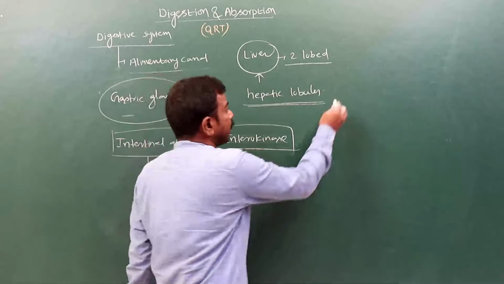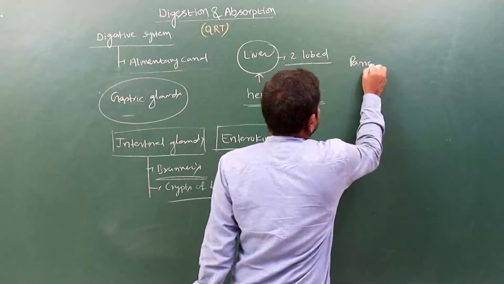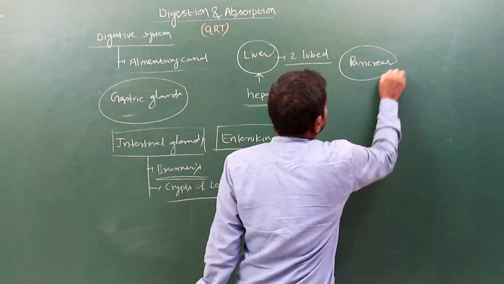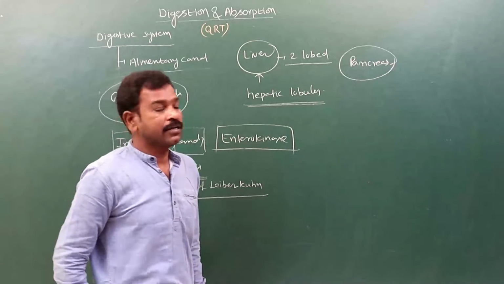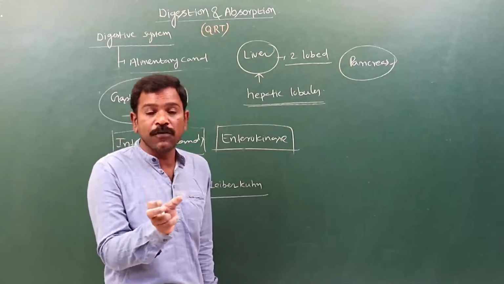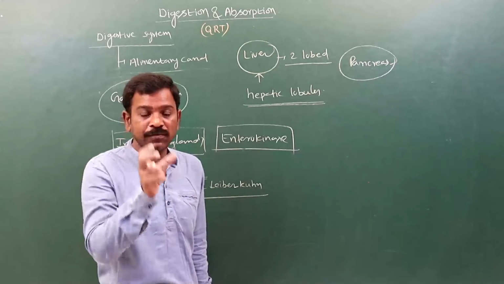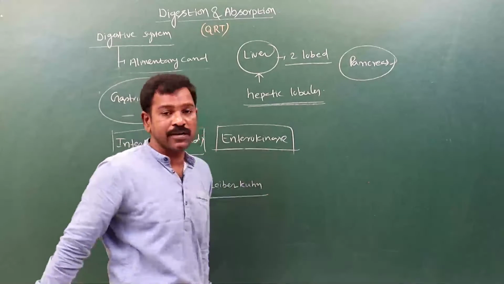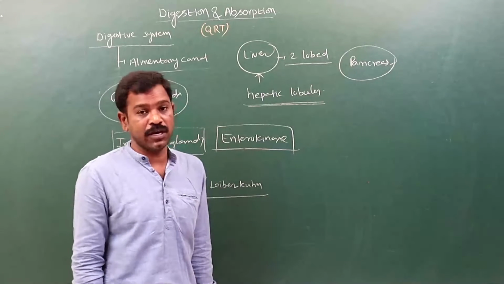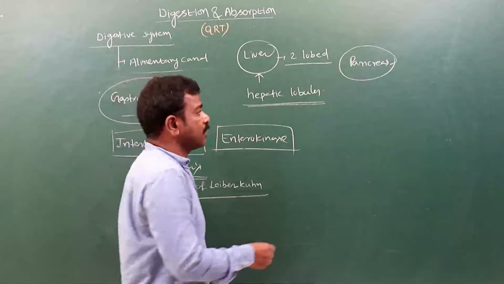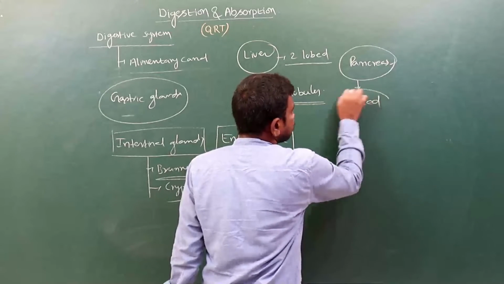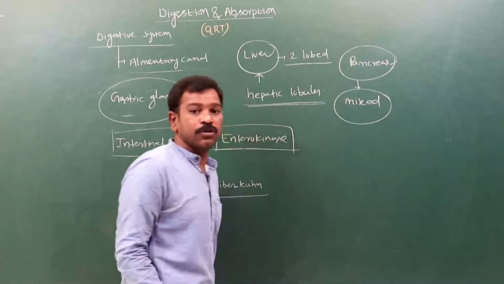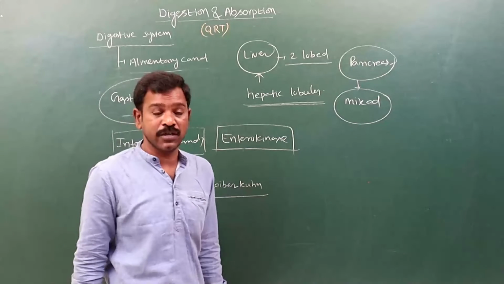In the pancreas, the second largest gland, it is present in the loop of the duodenum. In the loop of the duodenum, the small sized pancreas is present. It acts as a mixed gland, which means both enzymes and hormones are secreted.